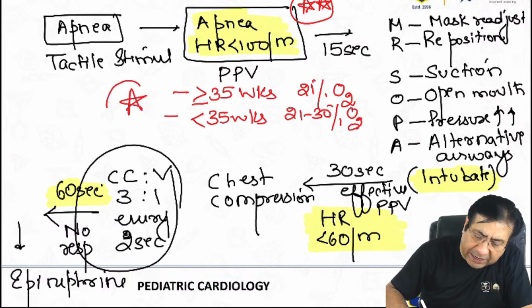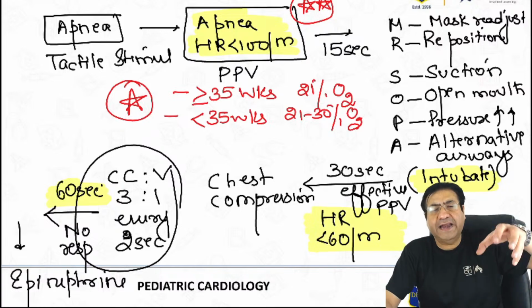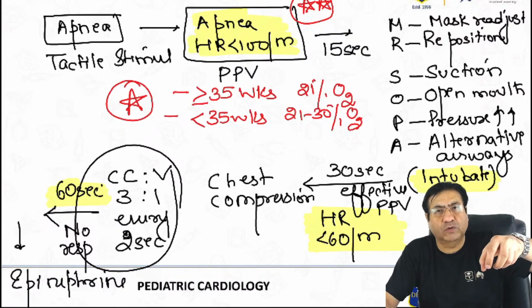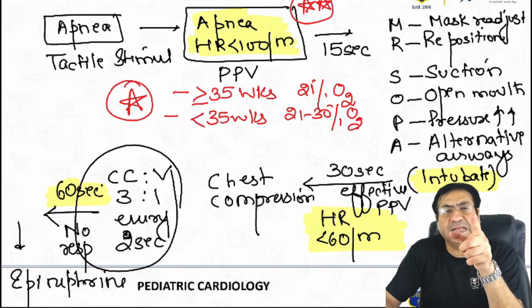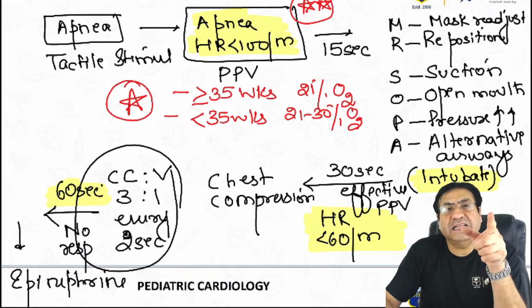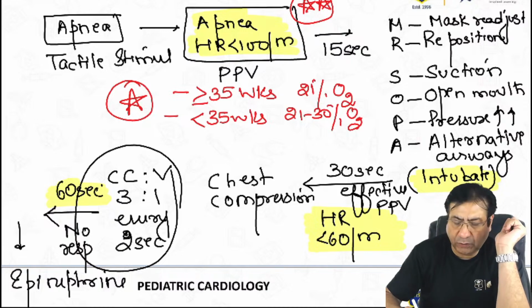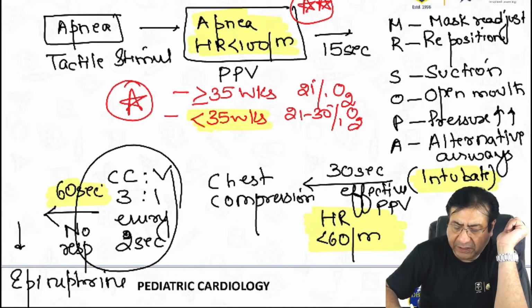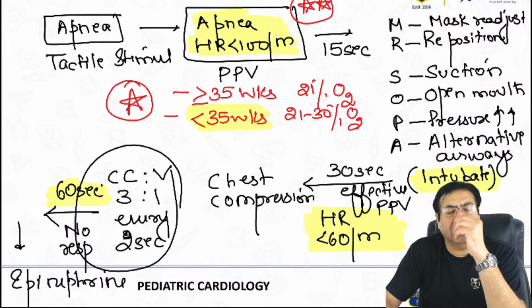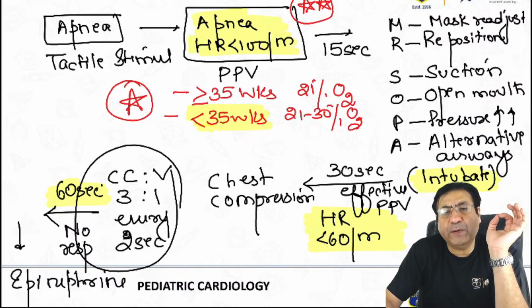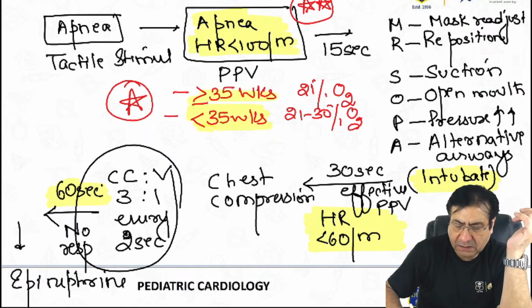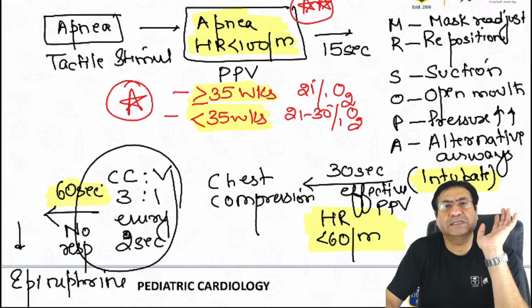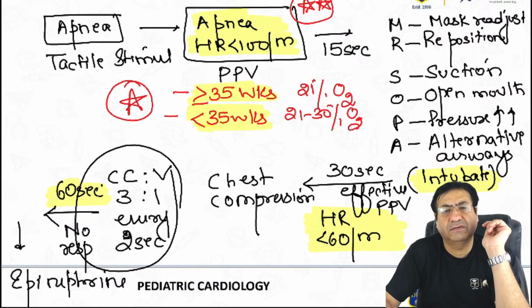This again is very important. When you are connecting an ambu bag to an oxygen source, remember, the oxygen should never be more than 30% in a less than 35 week preterm child. So if a baby is less than 35 weeks, the FiO2 that you will be giving will be 21 to 30%. And if the child is 35 weeks plus, then only 21% oxygen, that means the room air, is enough.